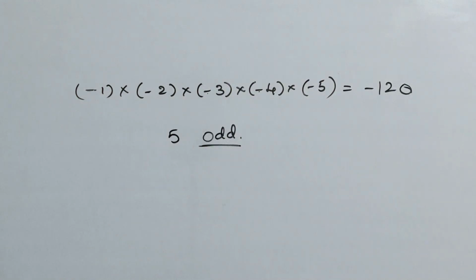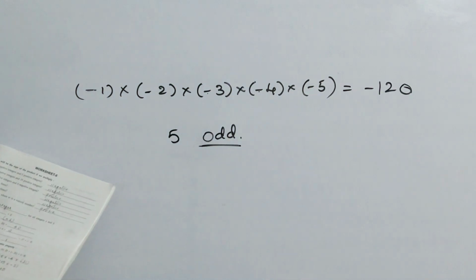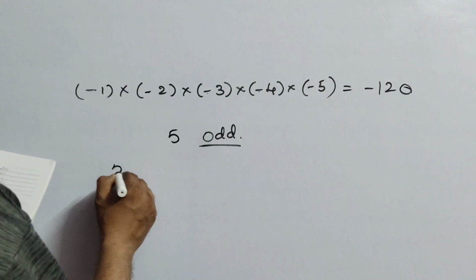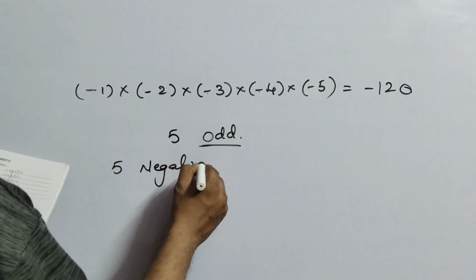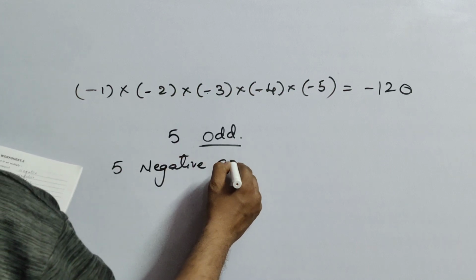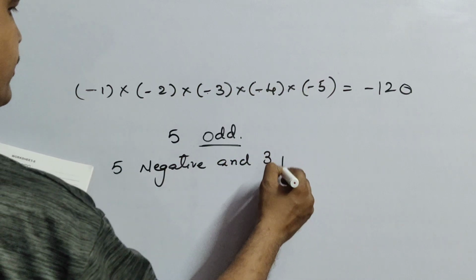But questions will be asked in different ways. In worksheet 5, open it: what will be the sign of the product if you multiply 5 negative integers and 3 positive integers?